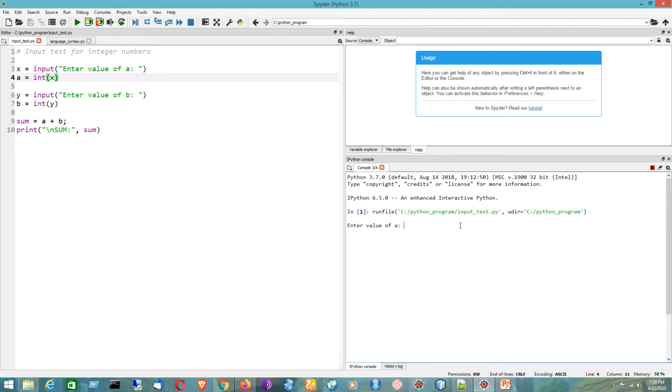So now it is asking for the value. I'm writing here 10. Now I'm writing here 20. So it is showing the sum.